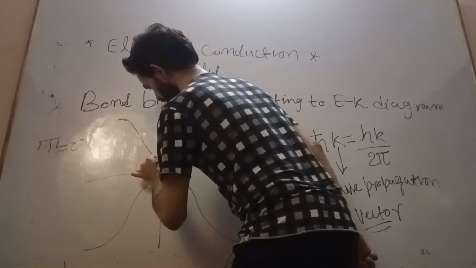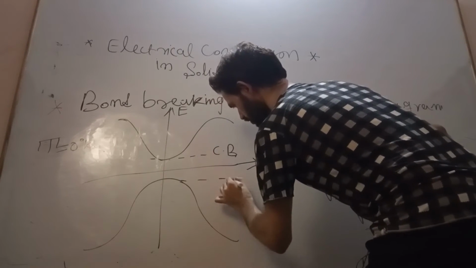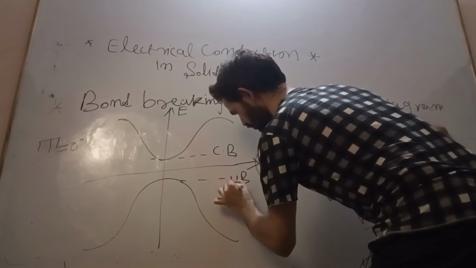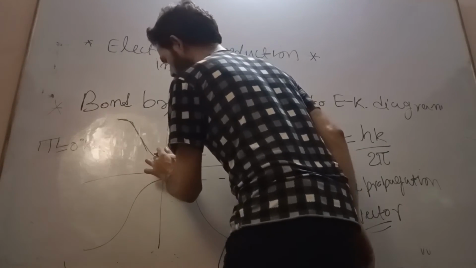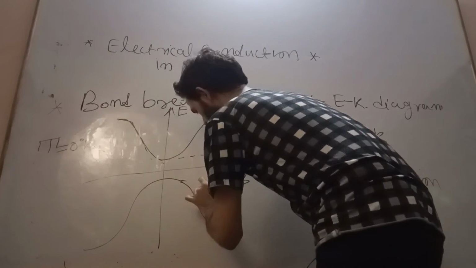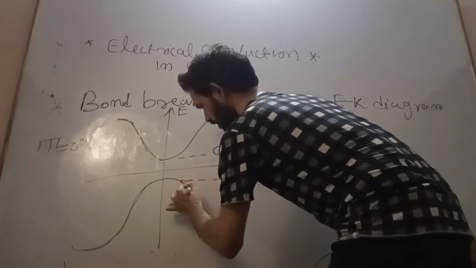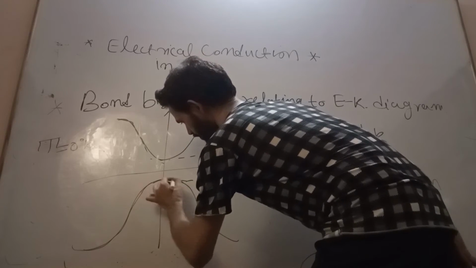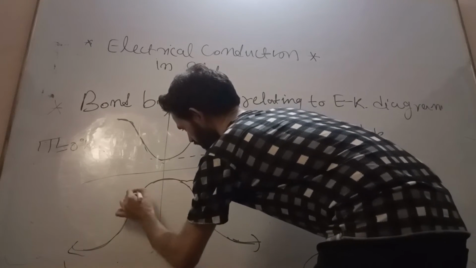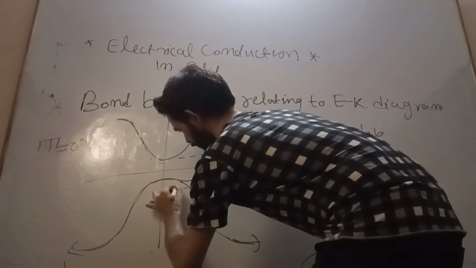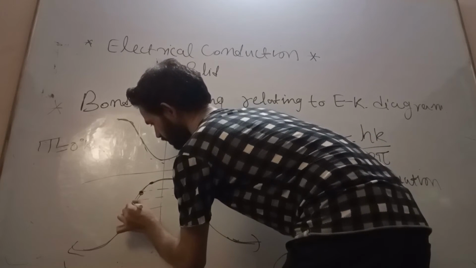So this is my conduction band, and this is the valence band. Now see, everything is happening under 0 degree Kelvin. In this valence band, the lower allowed energy band, every discrete energy state is completely full of electrons, meaning it is completely filled.